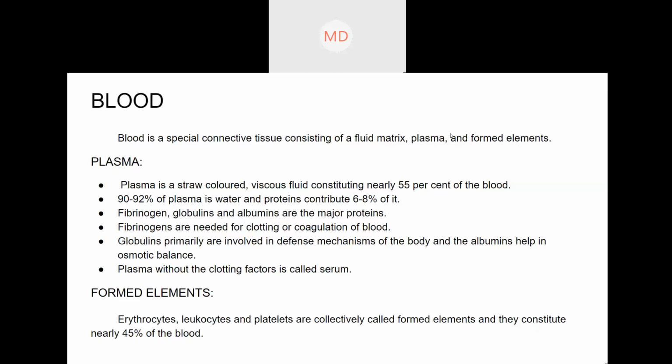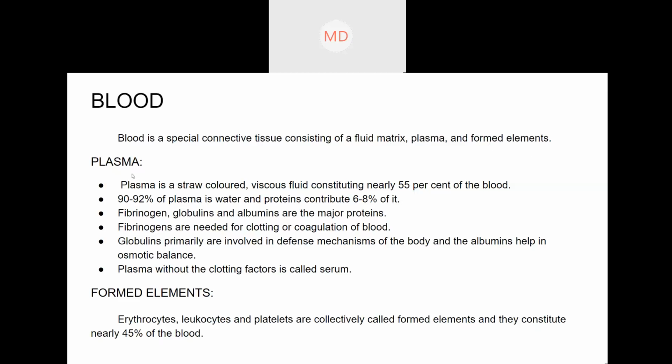But the liquid part of the blood is the plasma. So the blood consists of fluid matrix, plasma, and formed elements. We will discuss each.